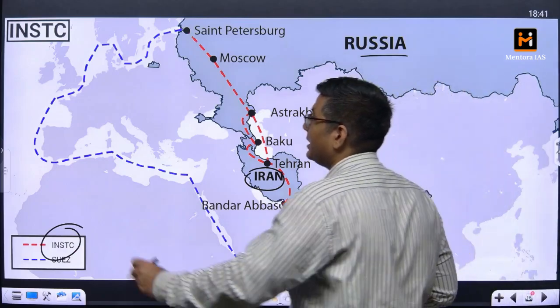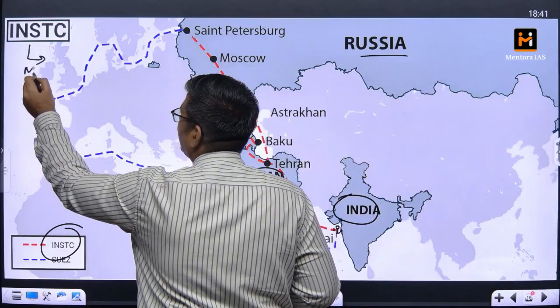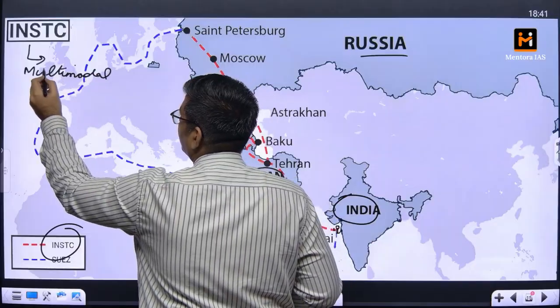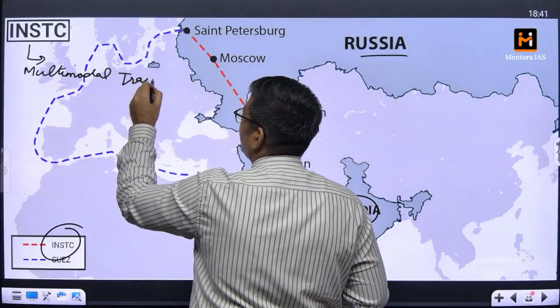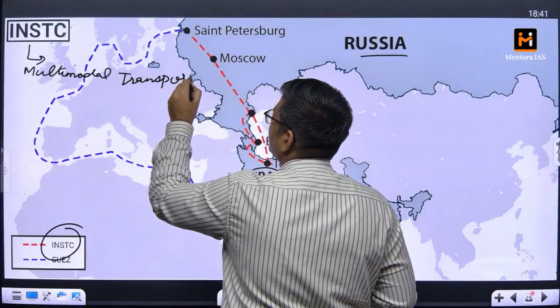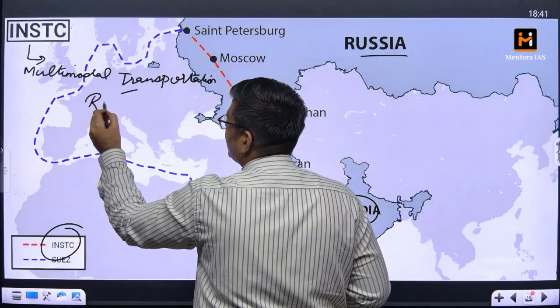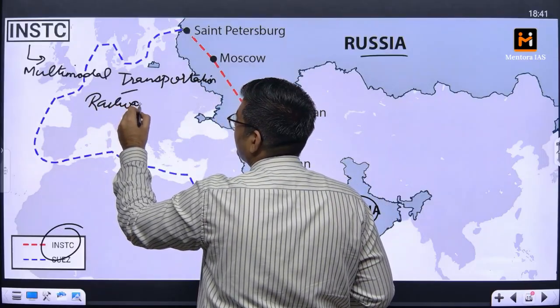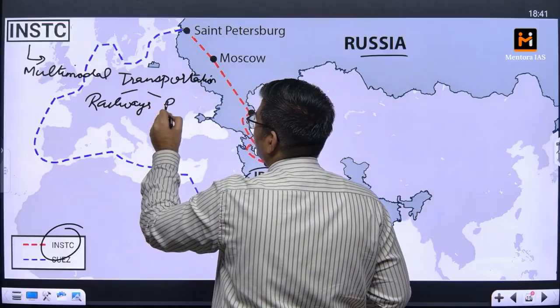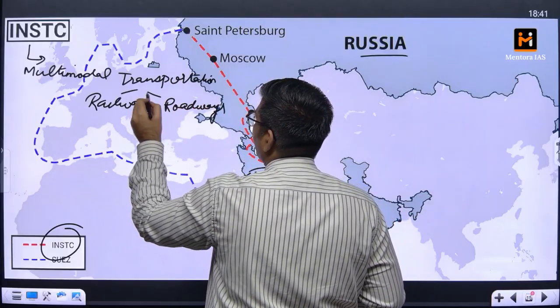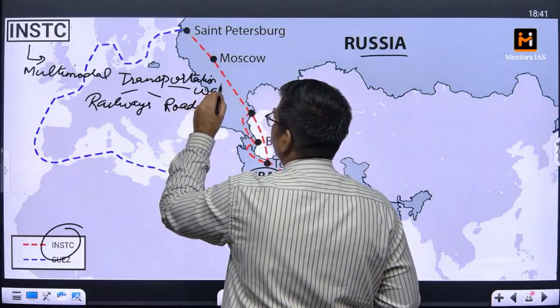This is basically a multimodal transportation initiative. It means that it will utilize railways, roadways and waterways. So that is why multimodal.